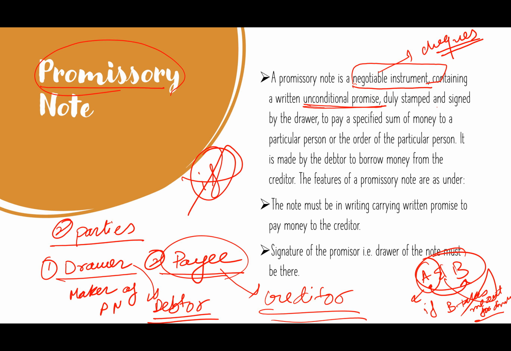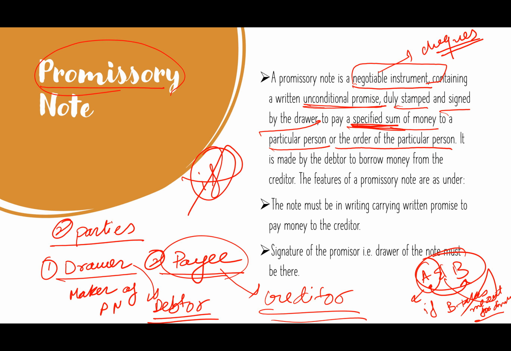It is duly stamped, signed by the drawer, like bills of exchange, to pay a specified sum of money to a particular person or the order of a particular person. It is made by the debtor.